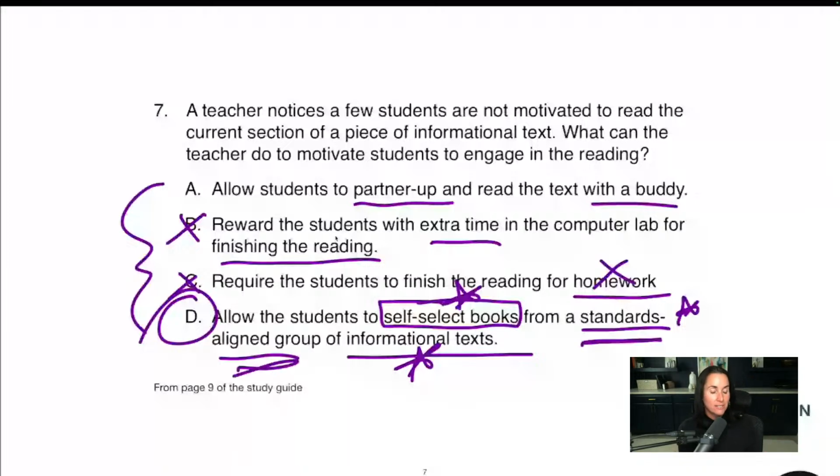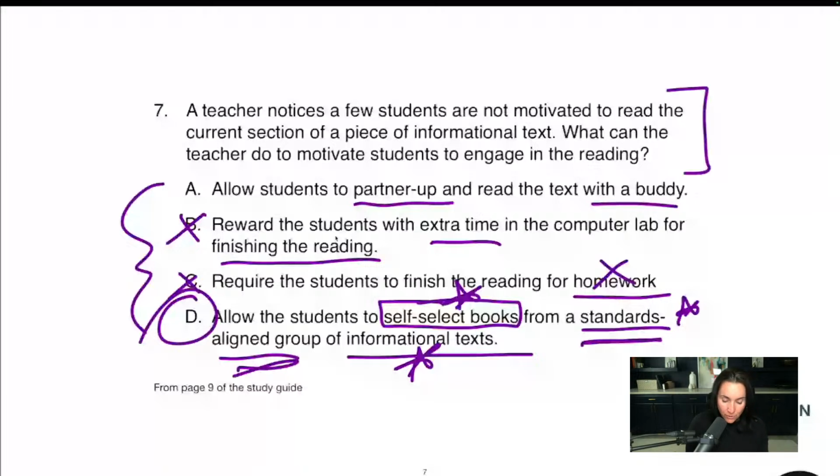This is a state standardized assessment. They want to know that you're using the state standards. They'll throw in standards aligned a lot. If you see it in an answer choice, 99.99999% of the time, it is the correct answer. So D looks great. It is the correct answer, and I didn't even have to read the question, but let's read the question just to see.